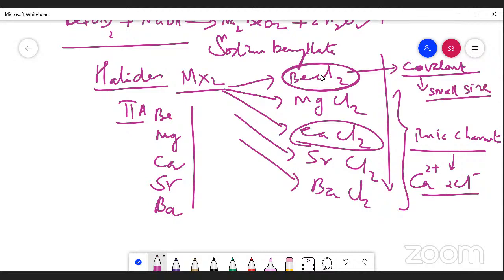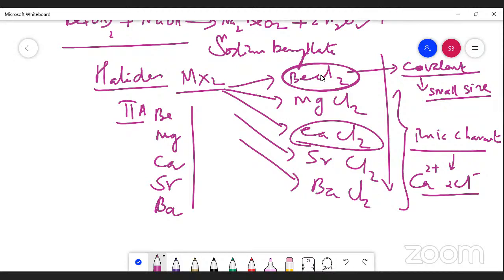So these are all the things we are going to study in this chapter on chemical bonding. That is due to polarization, and also the rules given by Fajans, the scientist, explaining why compounds are covalent and why compounds are ionic, according to Fajans' rule. That is what we are going to study.